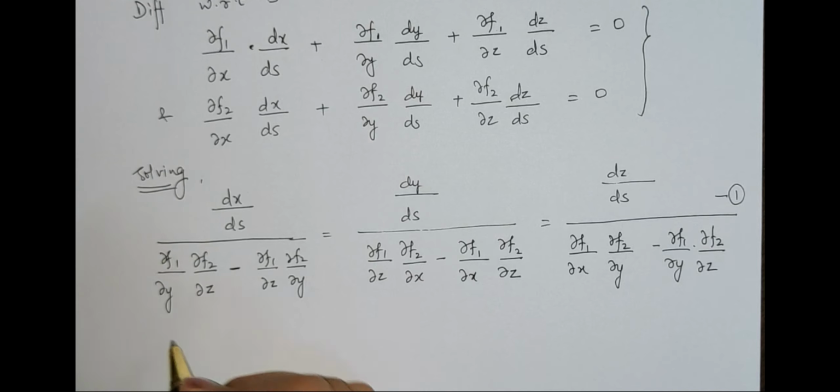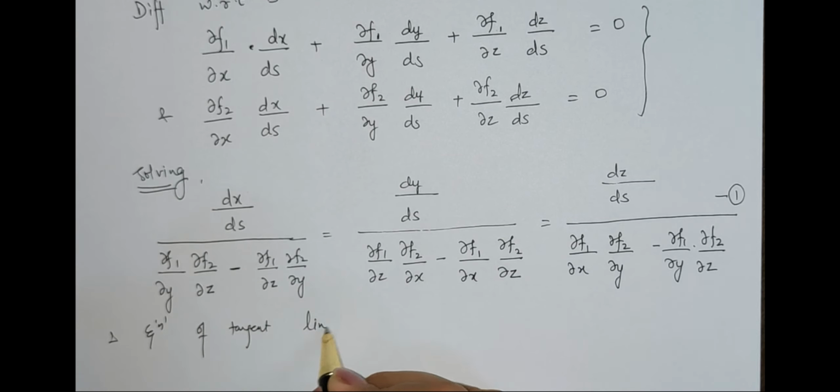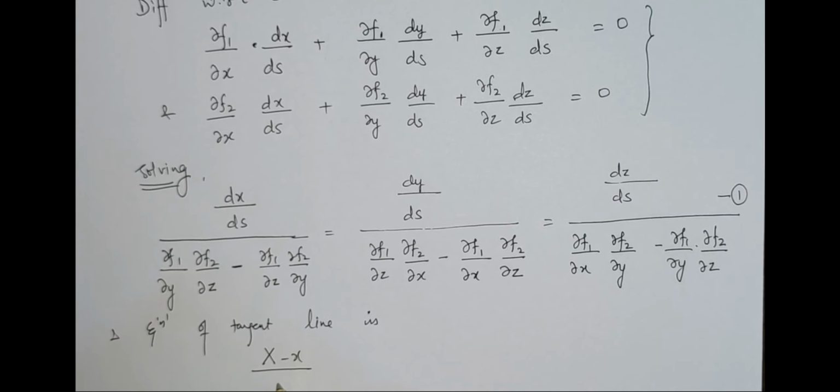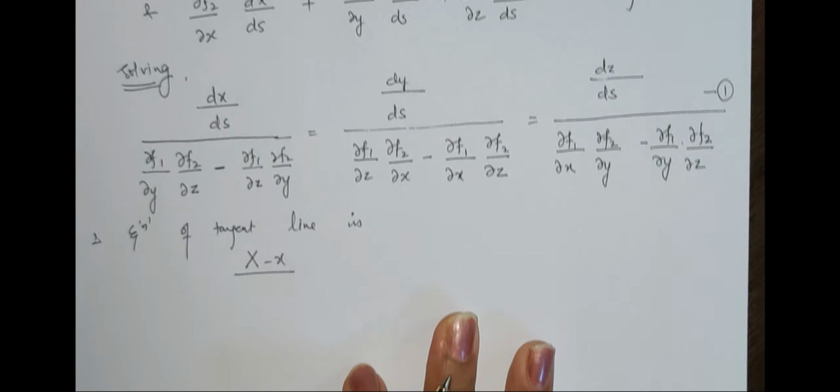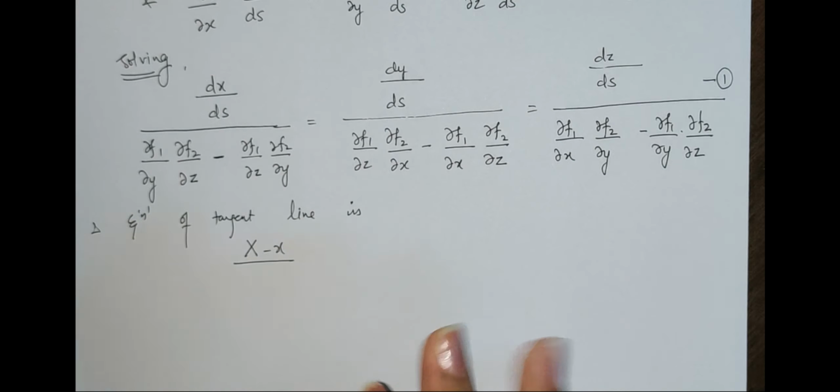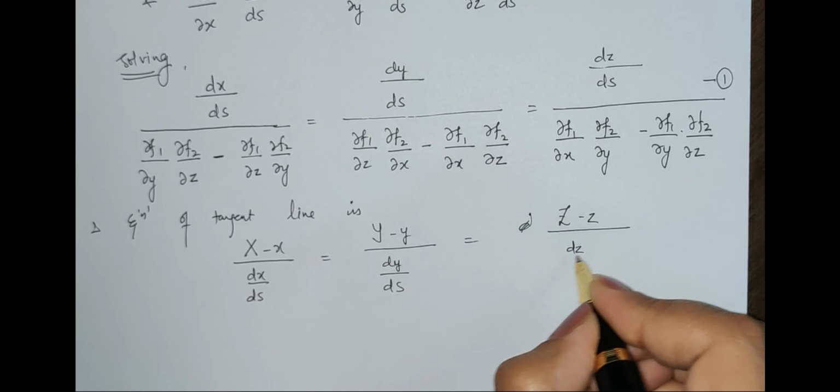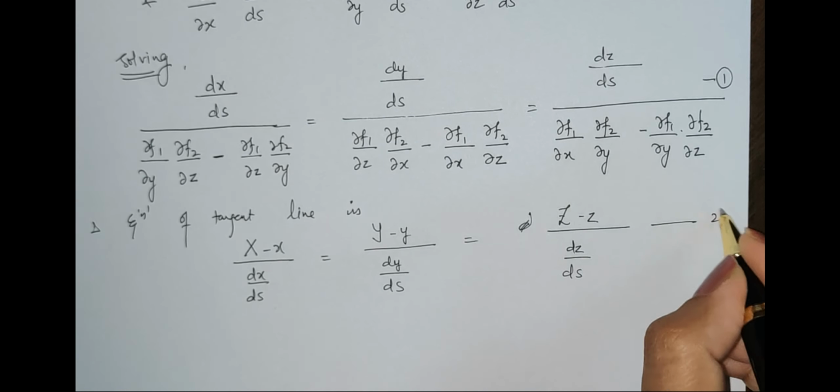Earlier we got the equation of the tangent line, which is (X minus x) upon x dot, where x dot was nothing but dx by ds. Similarly (Y minus y) upon dy by ds, and the last one is (Z minus z) upon dz by ds. Mark it as 2.